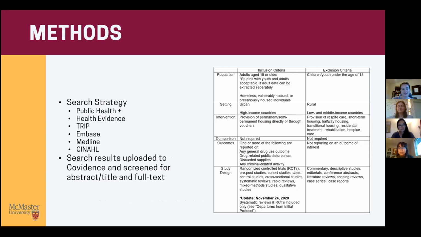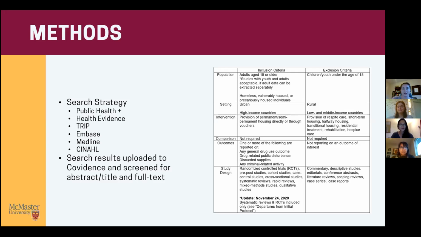Our population of interest is adults experiencing homelessness, and we also included terms like unstably housed, vulnerably housed, and residential instability, and others. We searched for housing interventions with a variety of terms like housing, residential support, and homeless, adjacent to intervention, among others. The final group of search terms related to our outcomes of interest, which were substance use, public disturbance, criminal activity, and discarded supplies. And so a variety of search terms were compiled to capture these outcomes. For example, not only substance use, but substance abuse, drug use, and drug abuse. A full copy of the search strategy is found in our report.